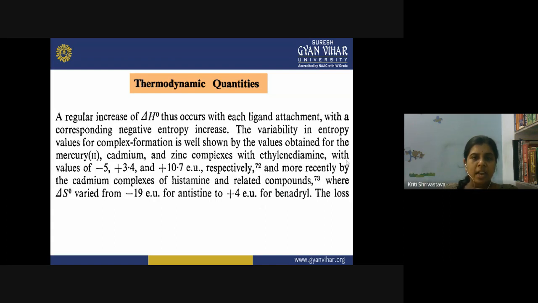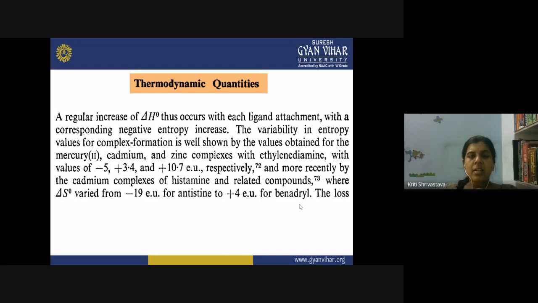You can see here the entropy changes are minus 5, plus 3.4 and plus 10.7 EU respectively for such complexes reacting with ethylenediamine, and more recently by the cadmium complexes of histamine and related compounds, where the entropy changes are minus 19 EU for antistine to plus 4 EU for Benadryl.